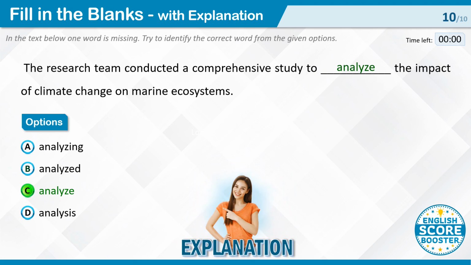Explanation. In this sentence, the context suggests that the research team is conducting a study to understand or assess the impact of climate change on marine ecosystems. When choosing the correct answer, it's important to select a verb that fits grammatically and semantically. Let's look at each option.